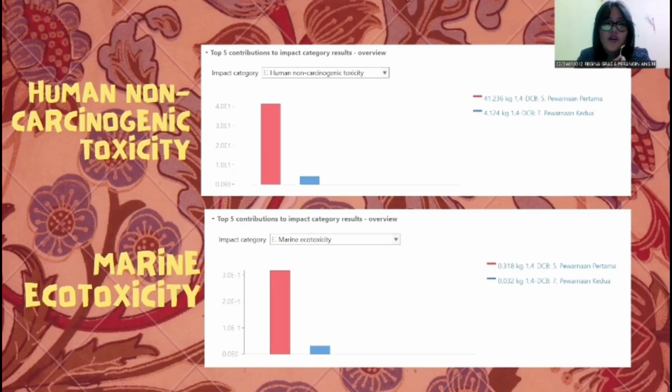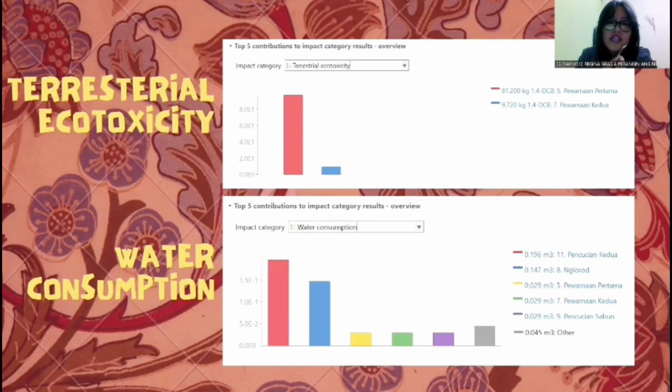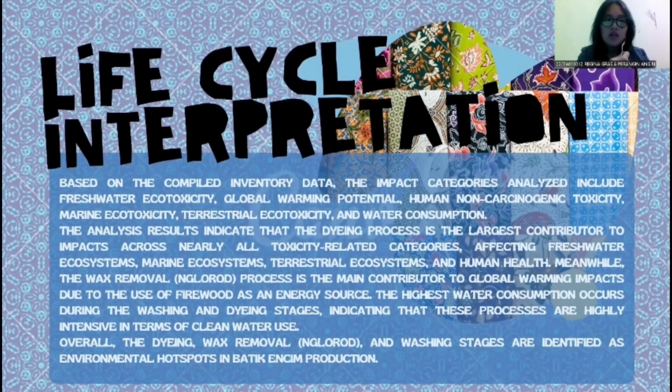Next, for the impact of marine ecotoxicity, the most impactful is first coloring. Next, for the impact of terrestrial ecotoxicity, the most impactful is first coloring. And for the impact of water consumption, the most impactful is second wash.